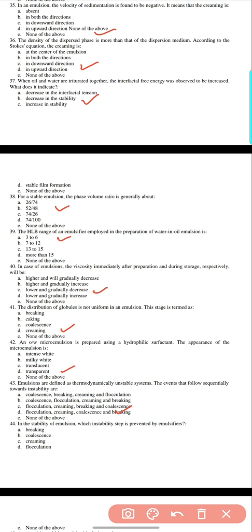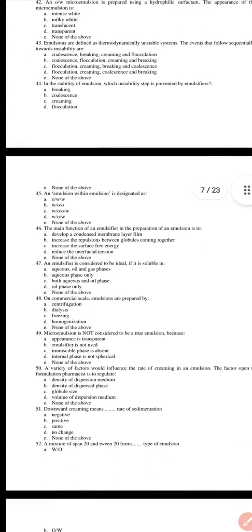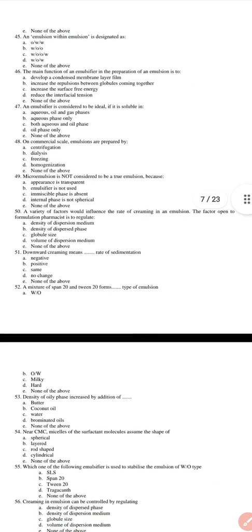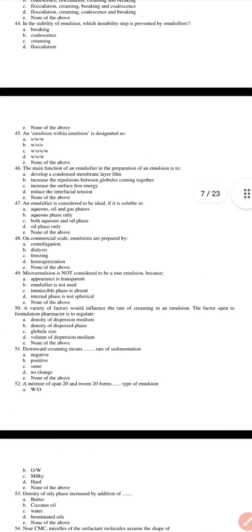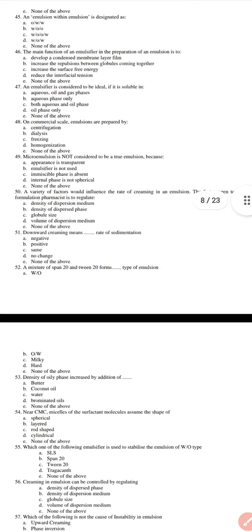44. In the stability of emulsion, which instability step is prevented by the emulsifier: breaking, coalescence, creaming, or flocculation? 44, B, coalescence.